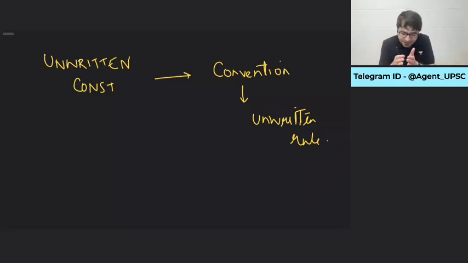In India, when a bill is passed by Parliament, it is sent to the President, or when a bill is passed by the state legislature, it is sent to the governor. What are the options available with the governor? If it is the governor of Uttar Pradesh and a bill is passed by the Uttar Pradesh Legislative Assembly, the governor, Anandiben Patel, would blindly give her assent, sign this bill, and the bill becomes a law because it's Yogi Ji's bill.